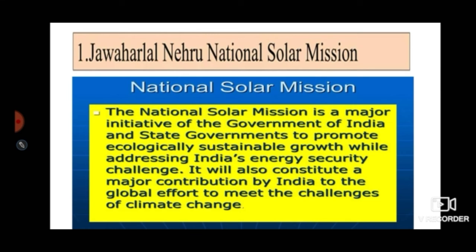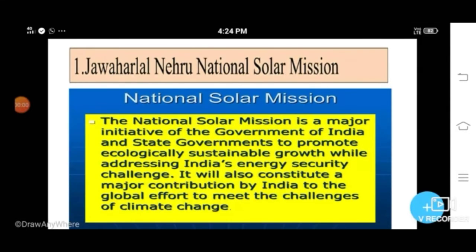The first mission of this plan is the Jawaharlal Nehru National Solar Mission. The National Solar Mission is an initiative of the Government of India to promote solar power. The main objective of this mission is to make India a global leader in the global effort in the production of solar energy. It also promotes research and development in the area of solar energy. That is the first mission, the National Solar Mission.